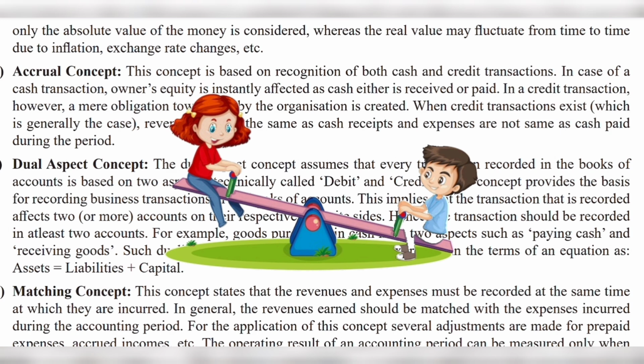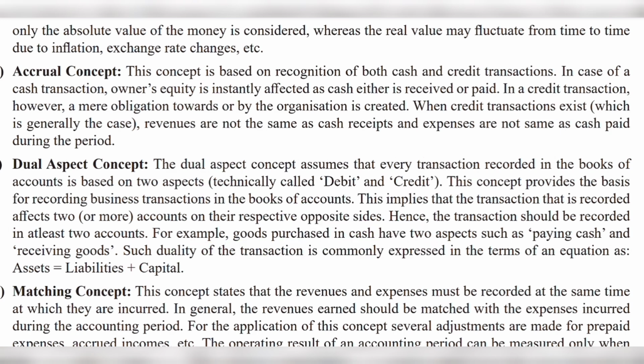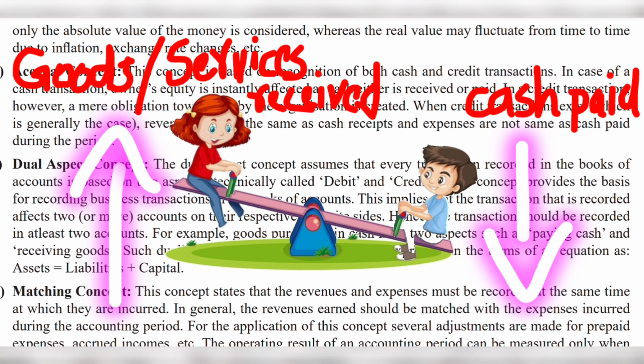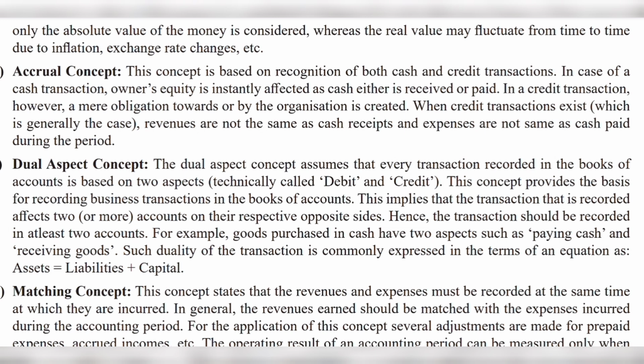So when you buy goods with cash, one side goes down and the other side goes up. Okay, so when one side goes down, I'm referring to the amount we are going to pay in order to get that good, the cash paid. And the other side goes up, right? When we paid cash, what did we receive? We received a good. So that is the side which goes up. So this concept ensures that every transaction affects at least 2 accounts.